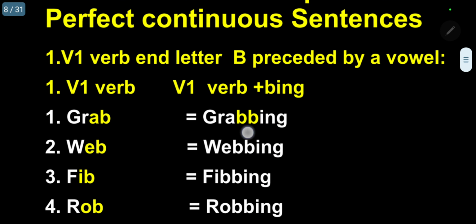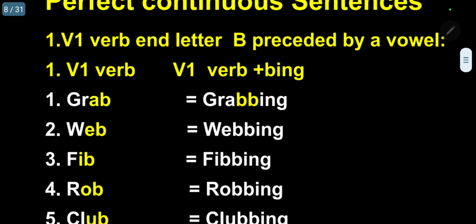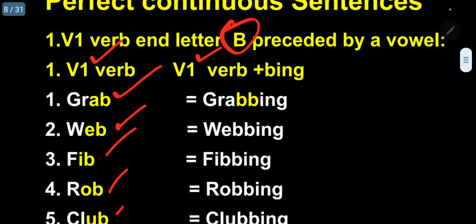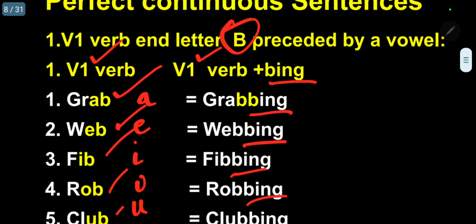Please follow the list I am giving. In this case, please follow the V1 verb; the letter is B. So I am giving 5 verbs ending with B: crab, web, fib, rob, club. In all the cases the ending letter is B and the preceding letter is a vowel: A, E, I, O, U. So according to the rule, the B letter is doubled and we are adding bing. V1 verb plus bing we are adding.